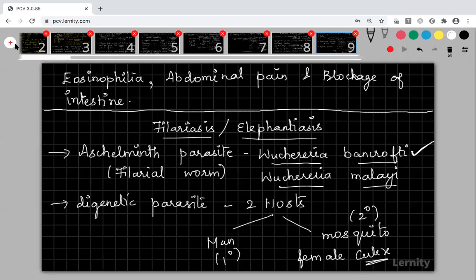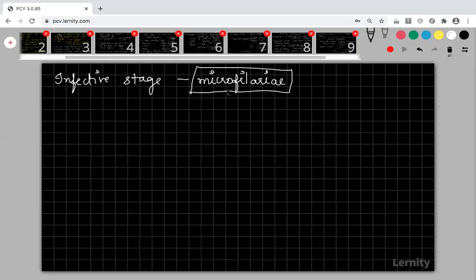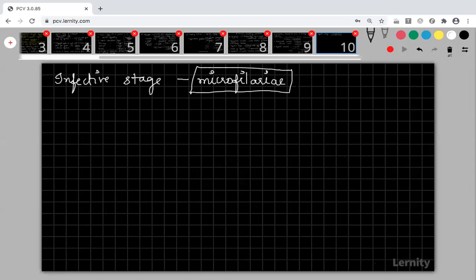Now I will tell you the infective stage. The infective stage of this filarial worm is microfilariae. Please study all the infective stages correctly, they are very, very important. The infective stage, microfilariae, enters the human body through the bite of the female Culex mosquito. If the female Culex mosquito carrying this organism bites a normal person, the microfilariae enter the human body through the bite.